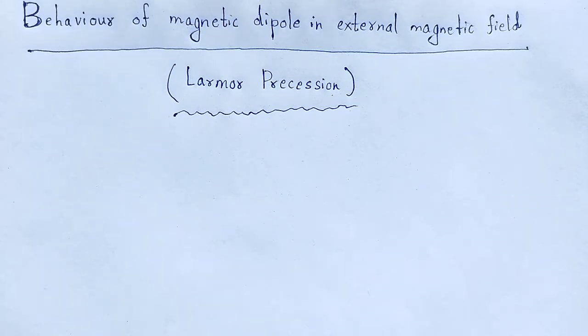In this video, we are going to discuss the behavior of a magnetic dipole in an external magnetic field, which is known as Larmor precession. Precession means घूर्णन. Let's begin.